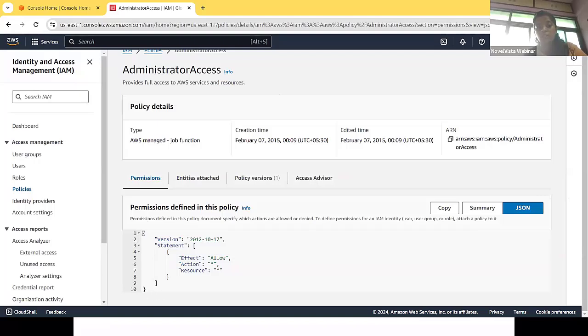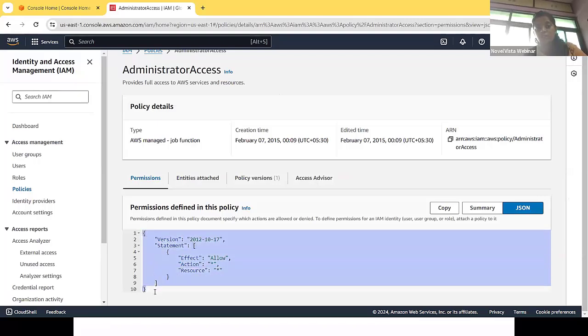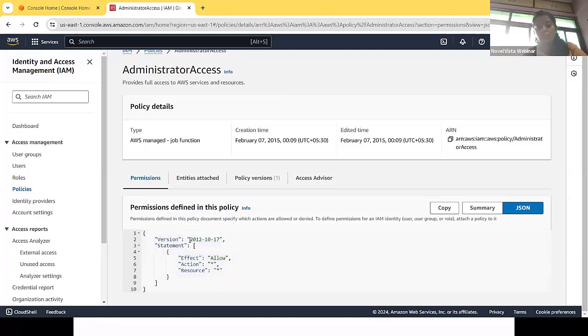We need to give permissions to the employees, right? So if we need to give permissions to the employees, we need to define some permissions. These permissions we can define in the format of JSON. In the JSON, you can see this is the version. What does this version mean? Version is the version of your policy document, the permission set document. Then there is the statement, where you can define the statement.